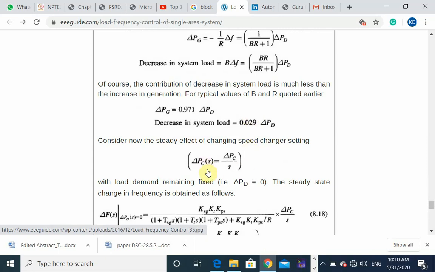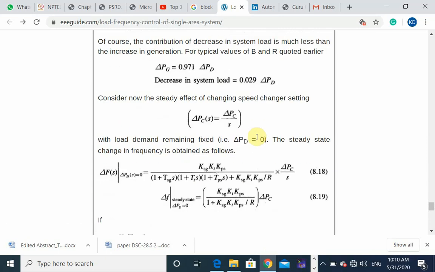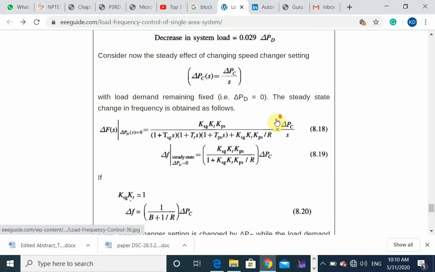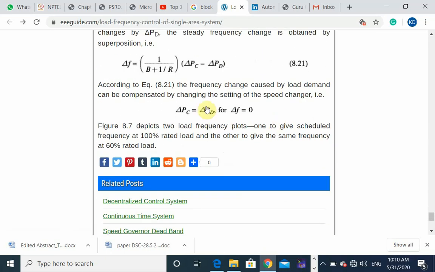But if the speed changer setting is also changed, the delta PC signal is also changed, so we can do the analysis and come to the conclusion that in that case delta F is equal to this droop multiplied by (delta PC minus delta PD). It means we can achieve the rated frequency again after the change in load demand by changing the speed changer setting.